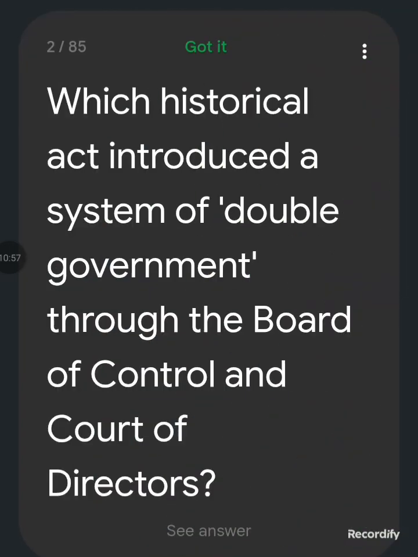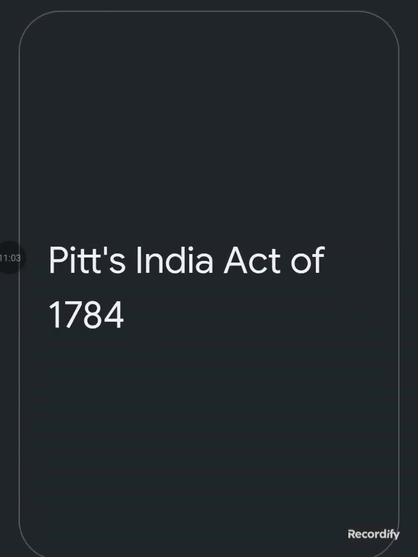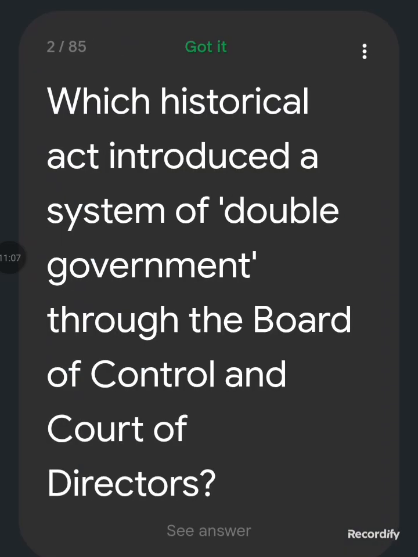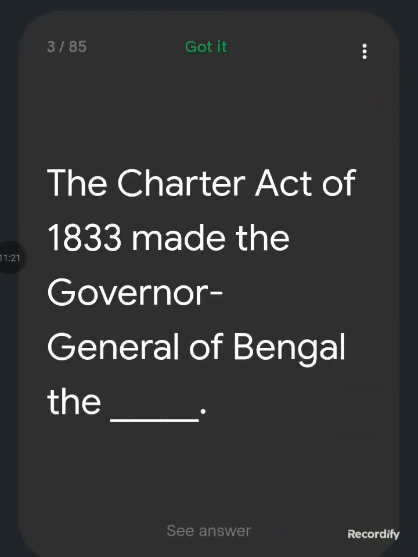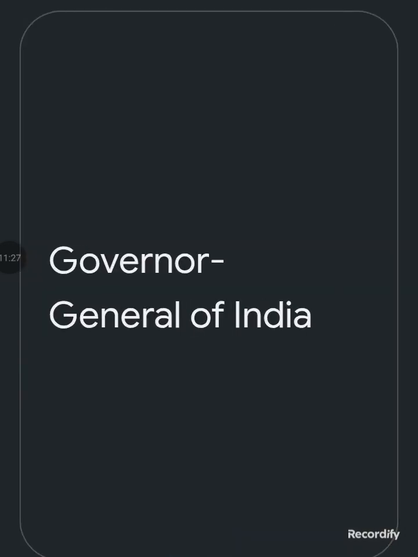Which historical act introduced a system of double government through the Board of Control and Court of Directors? Pitt's India Act of 1784. It introduced a double government through the Board of Control and Court of Directors. The Charter Act of 1833 made the Governor General of Bengal the Governor General of India.